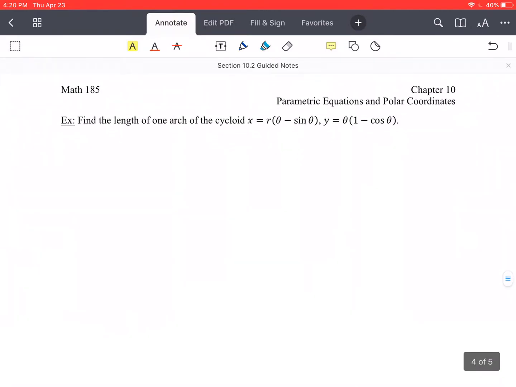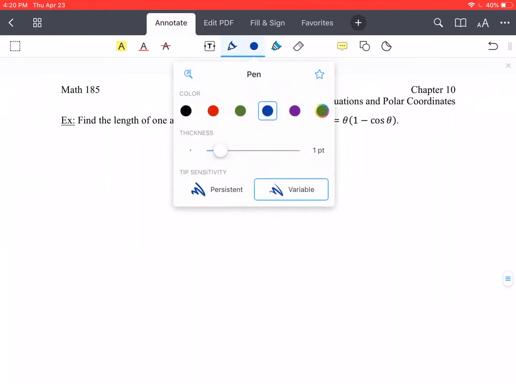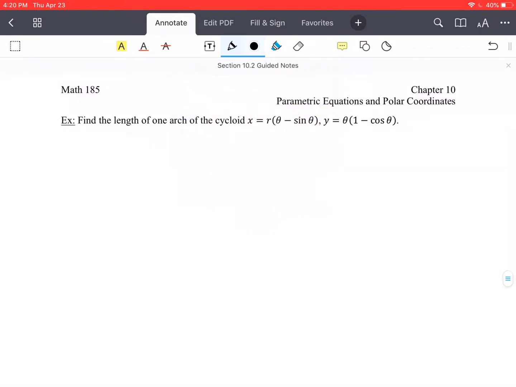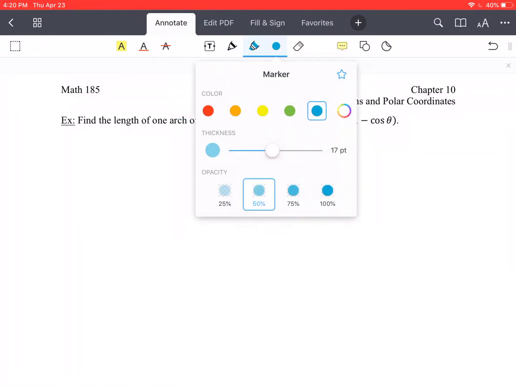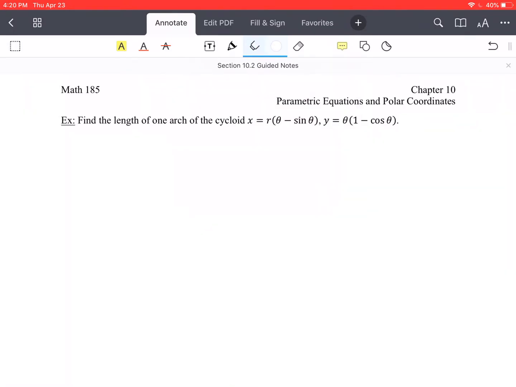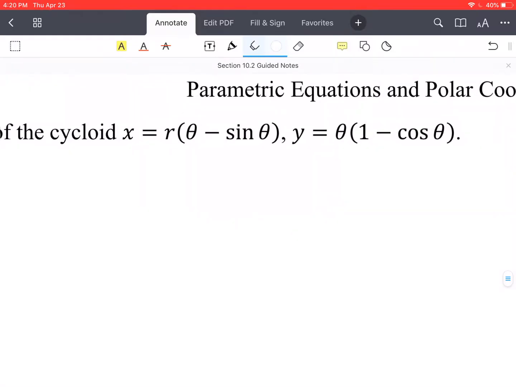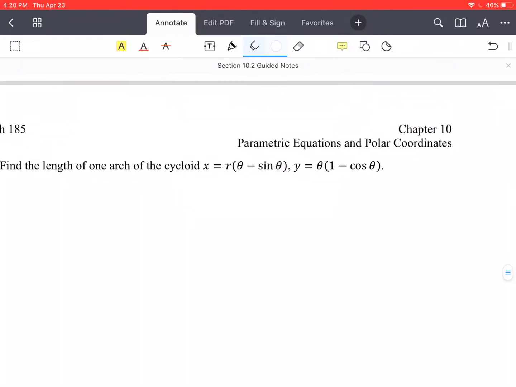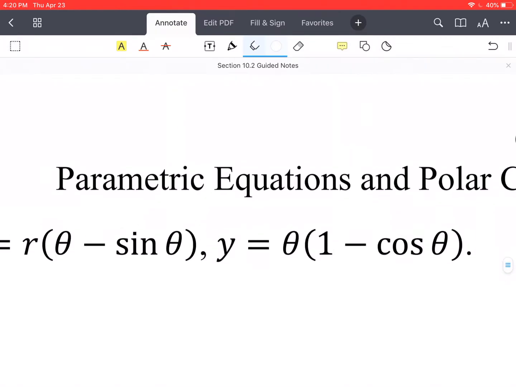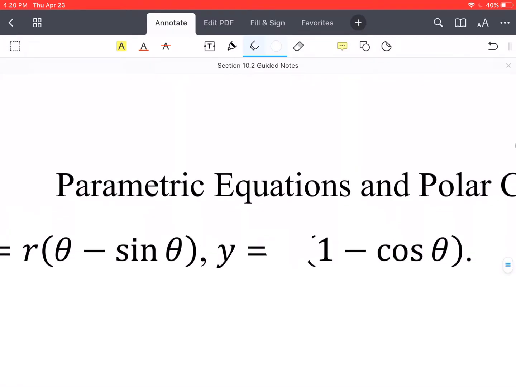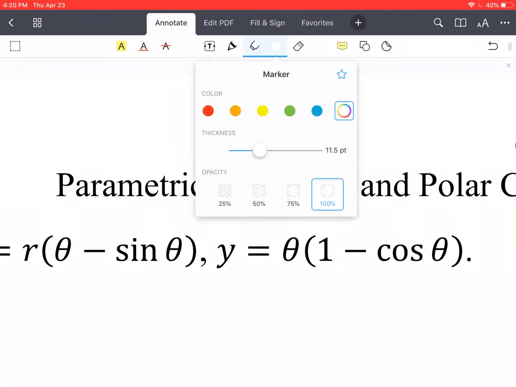For this example, I do need to fix one thing. There was another typo here. These are the only two that I was able to find. We're trying to find the length of one arch of the cycloid, and it gives the formulas here, but the formula for y should not be theta. It should have an r there instead.